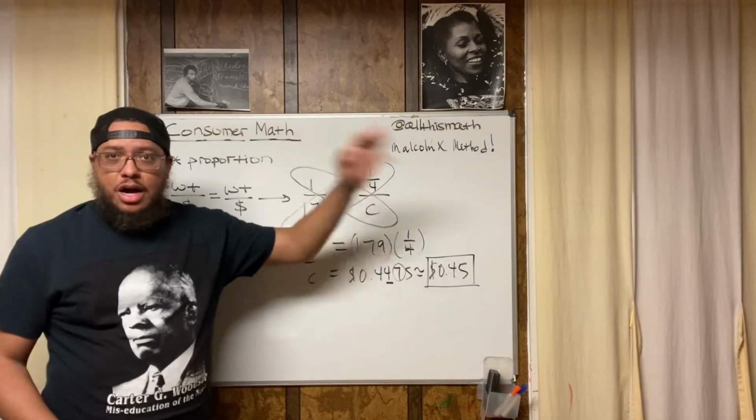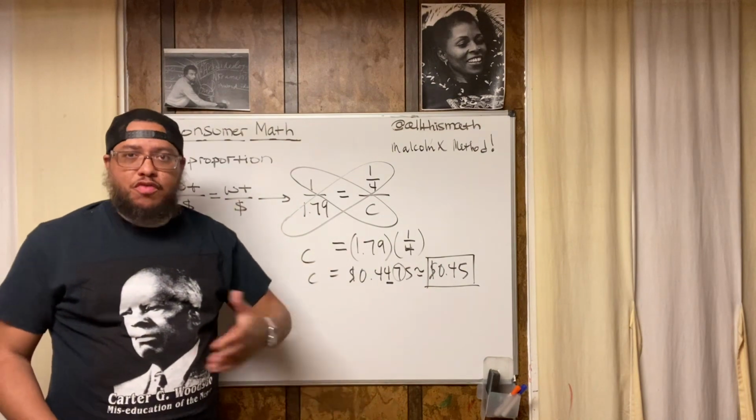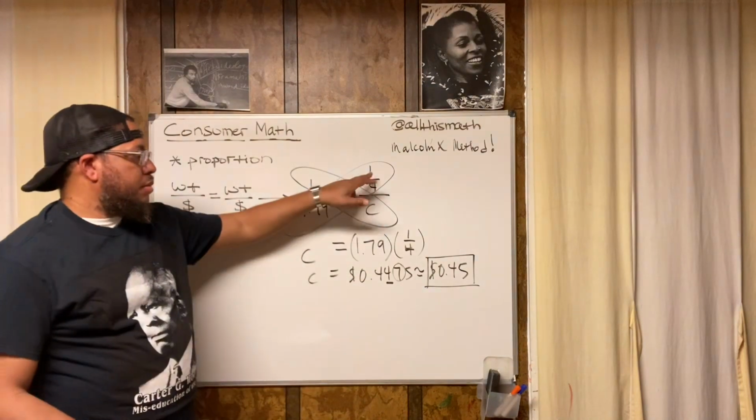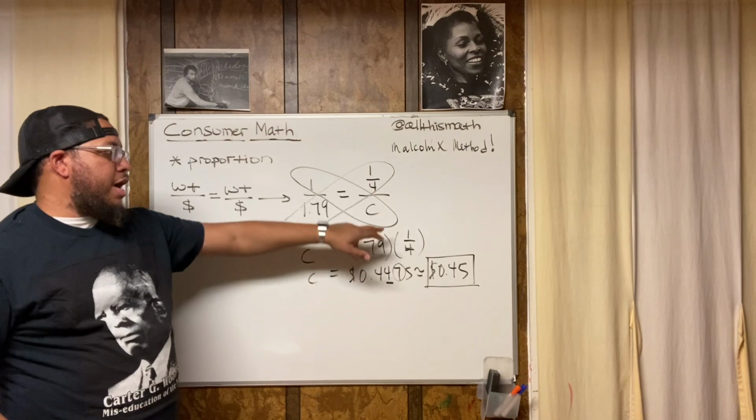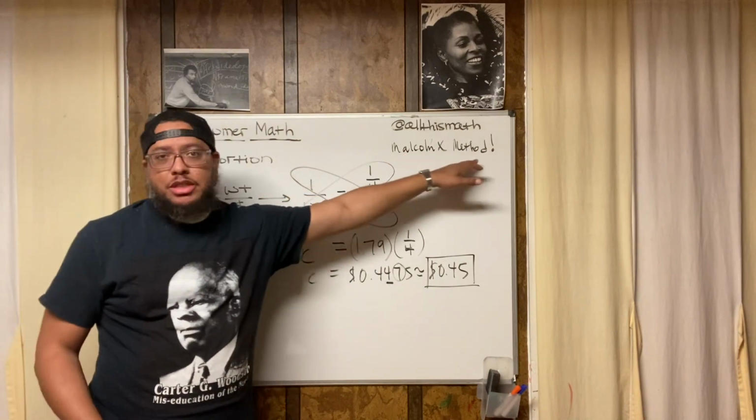And then in the other fraction, or the other ratio, because remember I said fractions and ratios are the same thing, you put the weight on top and the cost on the bottom. And then the Malcolm X method.